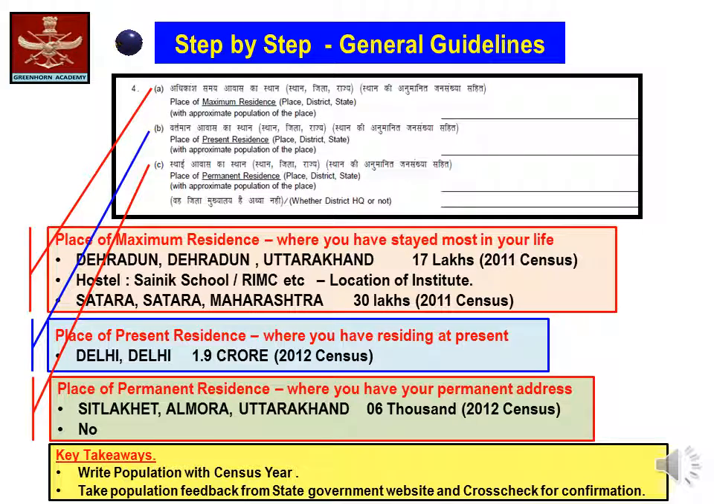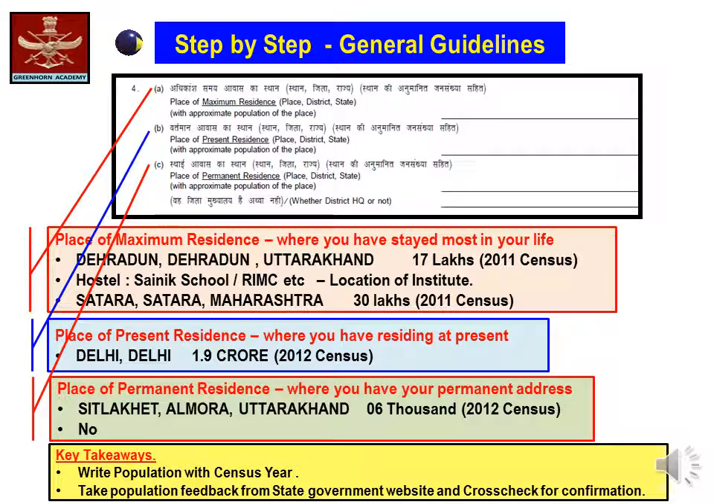It is the place where you are residing at present. For example, a boy who has done schooling from the Sainik School Satara after passing class 12th has come back to his present residence, and that is Delhi. So we write Delhi for the place, Delhi for the district as well as for the state, and the population of 1.9 crore based on 2012 population census.